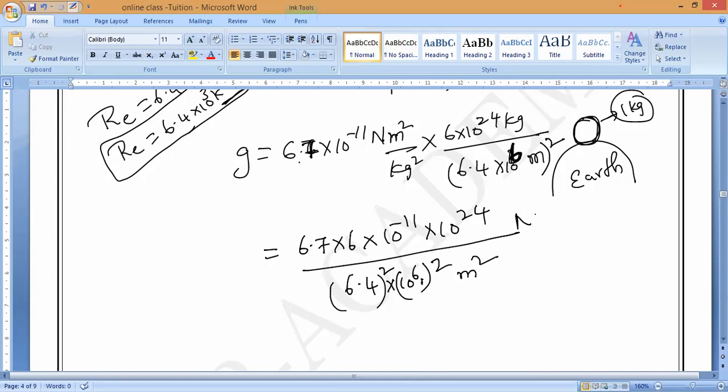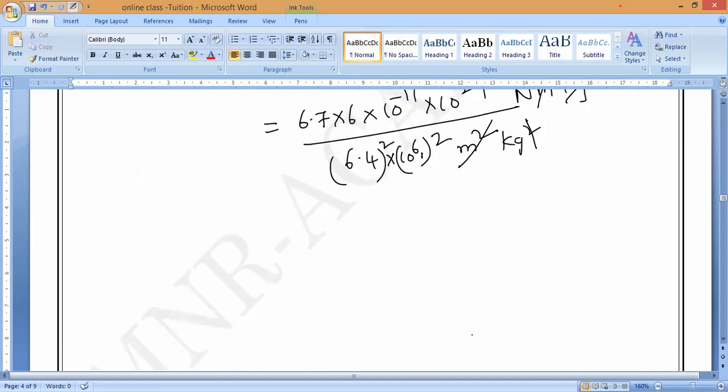So units are Newton meter square per kilogram square on top, and down what is the units? Kilogram square into meter square. Down is 40.96, up is 40.2. Square meter will get cancelled, one kilogram and one kilogram will get cancelled. So what is remaining? Newton per kilogram. Yes or no? Please respond.